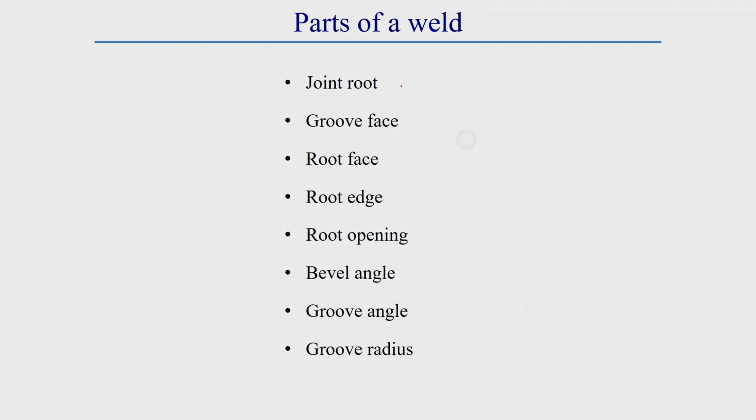In a weld, there are 8 different parts. Those elements are joint root, groove face, root face, root edge, root opening, bevel angle, groove angle and groove radius. These detailed parts of a welded joint I will explain in the next lecture.